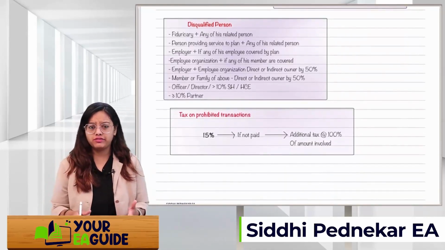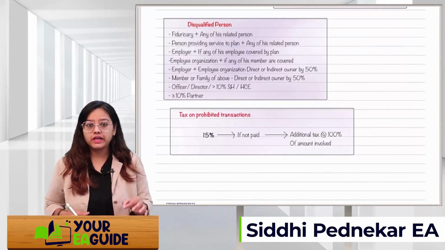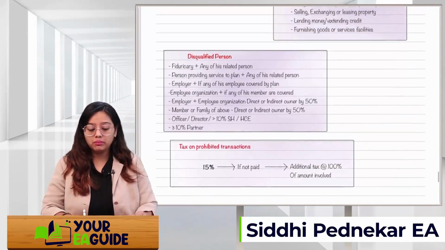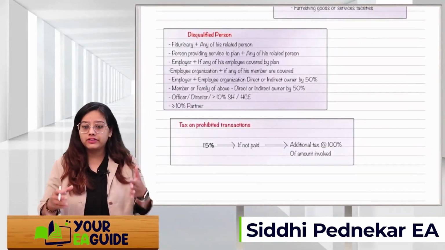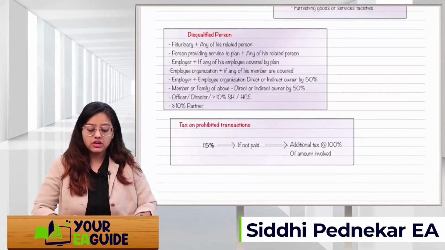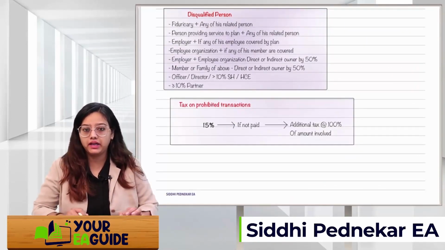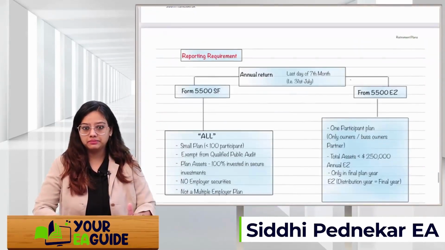If you are a disqualified person, then what will happen? You will have to pay a 15% tax on the prohibited transaction. If the 15% is not paid, then an additional 100% of the amount, whatever is involved in the transaction, will have to be paid as a penalty. Okay, this is about the retirement plan.